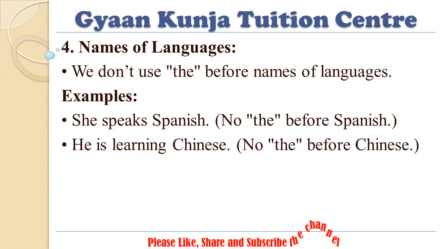4. Names of languages. We don't use "the" before names of languages. Example: She speaks Spanish. No "the" before Spanish. He is learning Chinese. No "the" before Chinese.